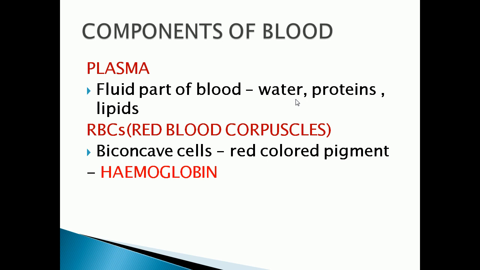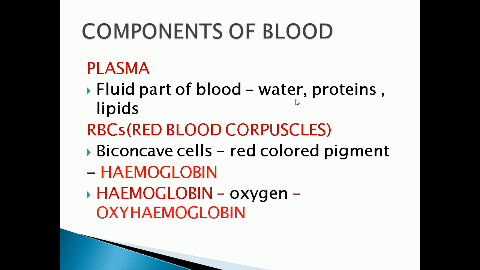The hemoglobin binds with oxygen. That means it combines with oxygen and forms oxyhemoglobin, and transports oxygen to all parts of the body. Understood, children? So the hemoglobin present in the RBC will combine with the oxygen which we are inhaling with the help of the lungs and forms oxyhemoglobin, and this oxyhemoglobin transports oxygen to all parts of the body. Understood, children?